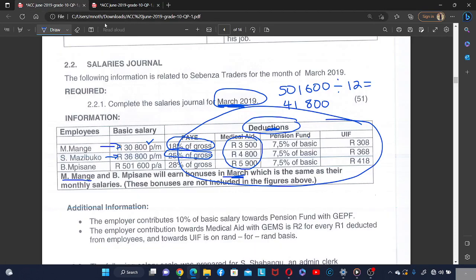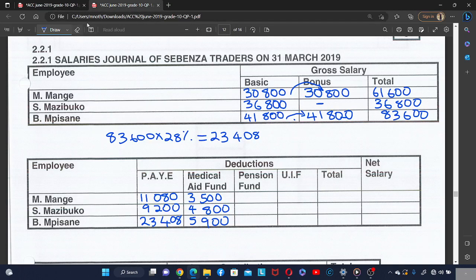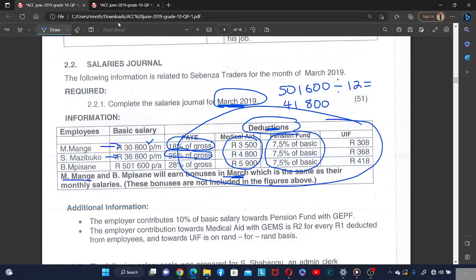Okay, the next one, pension fund. They said the pension fund is 7.5% of the basic salary. Basic, they mean the basic salary. So they said for all the employees, they will be deducted a pension fund of 7.5% of the basic salary. 7.5% of the basic salary for a pension fund.